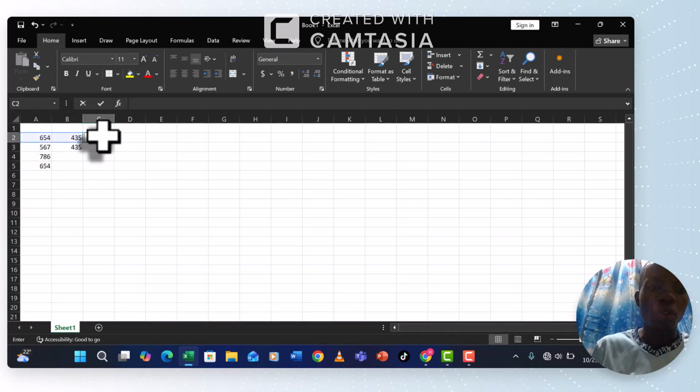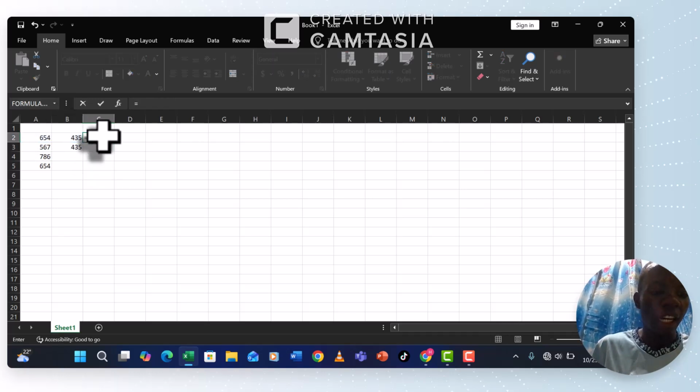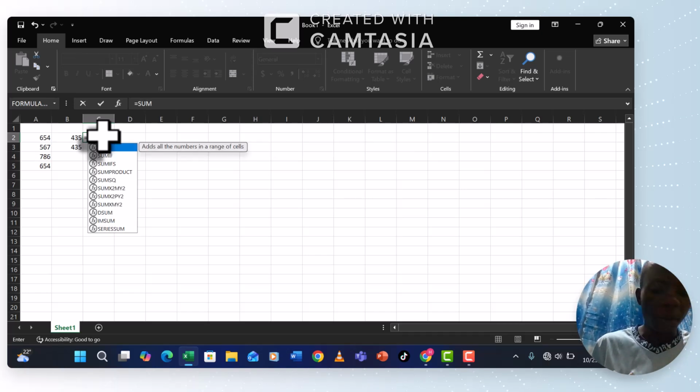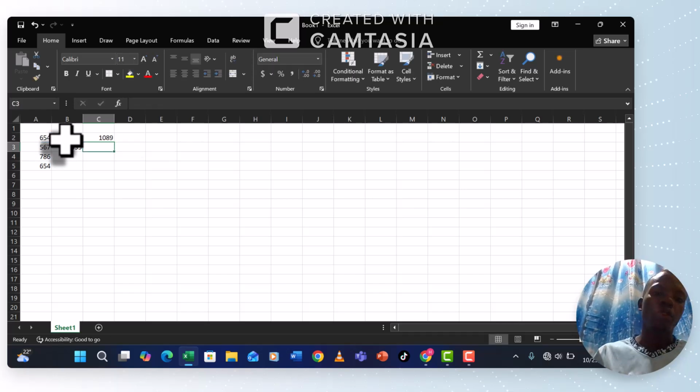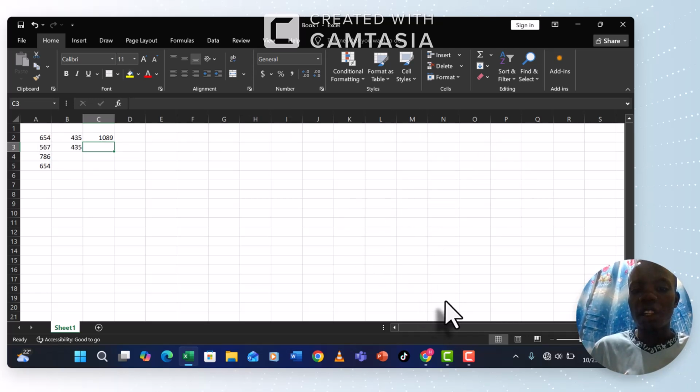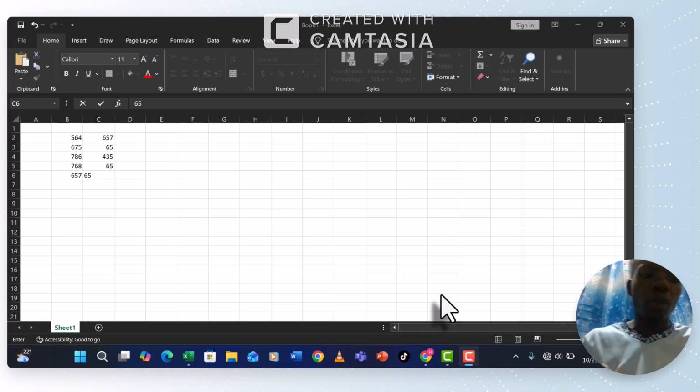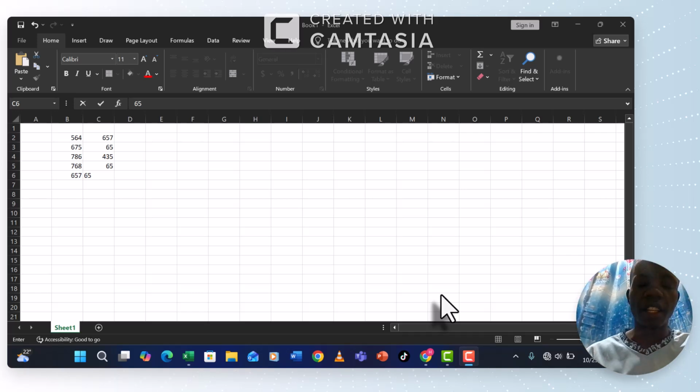Simply, remove it and write the correct formula: equals SUM, open brackets, the range as the way you did, close the bracket, enter. So you get the appropriate answer that you are supposed to get. Yeah, that's #NAME. Then the next error that I want us to look at is #REF.